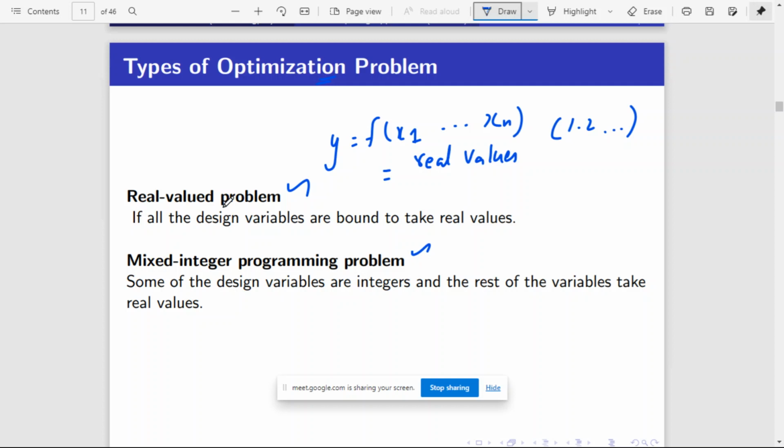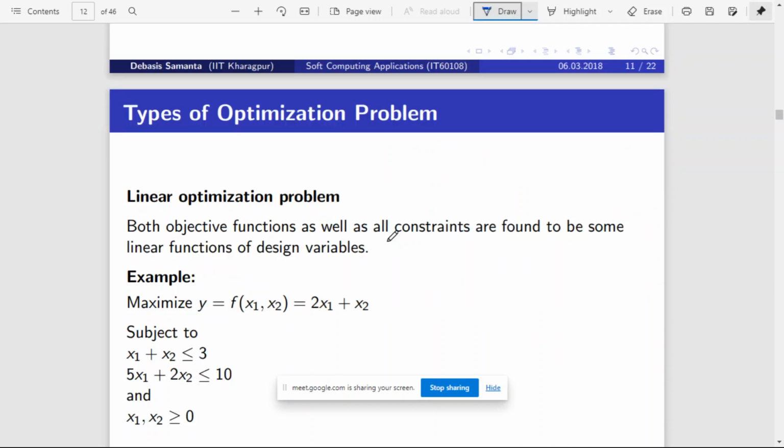If some of the parameters take real values and some of the parameters take integer values, then such problems are called mixed integer problems. Say, for example, x1 takes a real value and x2 takes an integer value. Then it becomes a mixed integer programming problem, right?